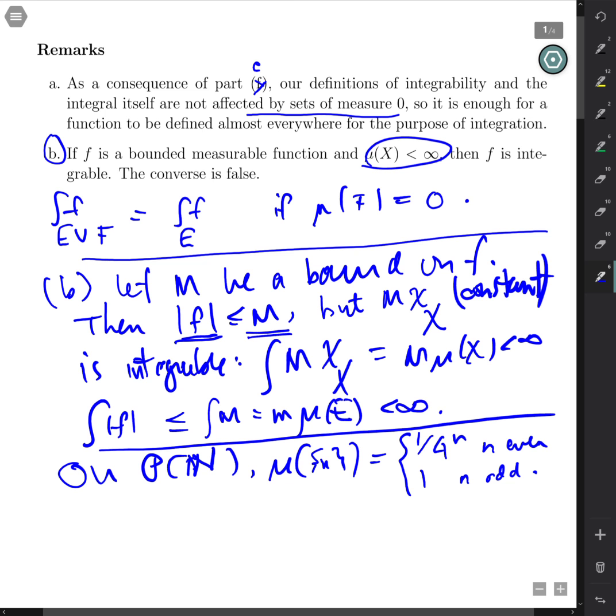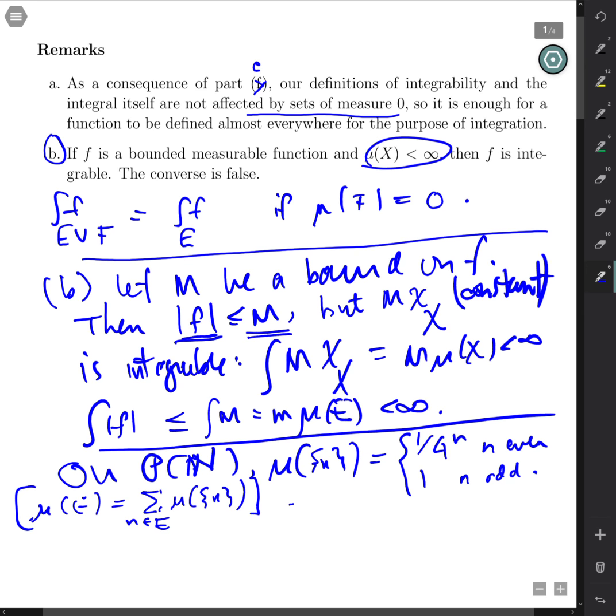So it's 1 for each of the odds, and of course mu of E would be the summation of mu of the singletons, for each of the n's that lie in E. That's what we've done before. That's how we define a measure on the power set of the naturals.